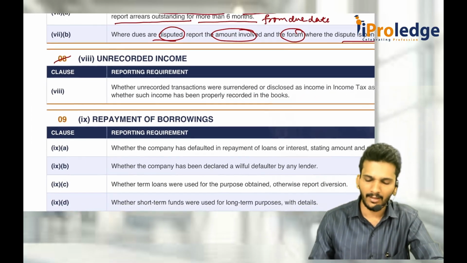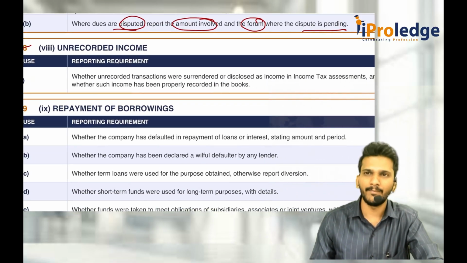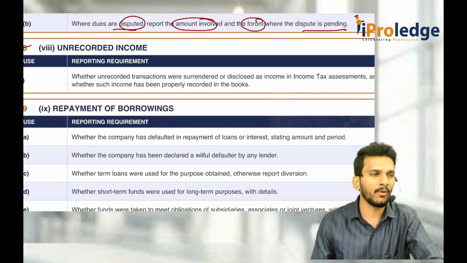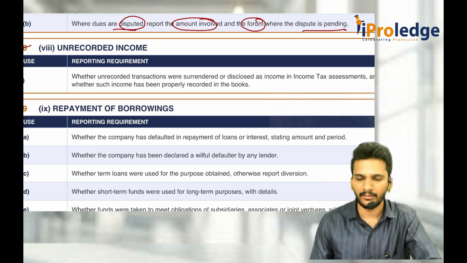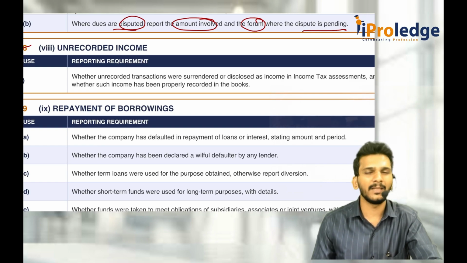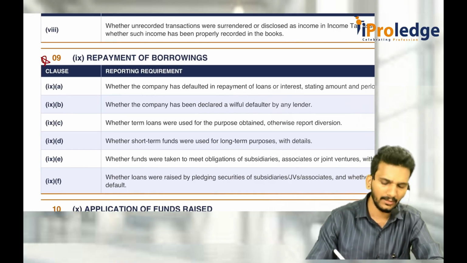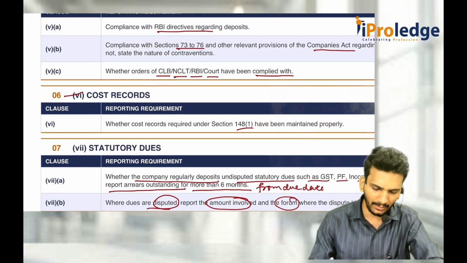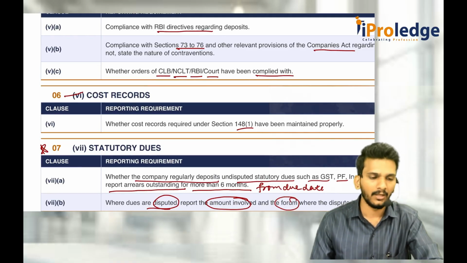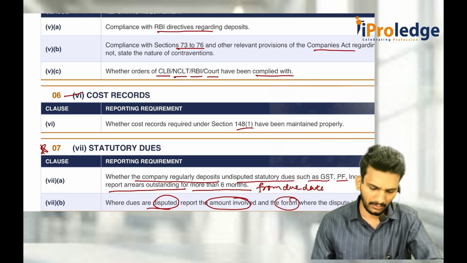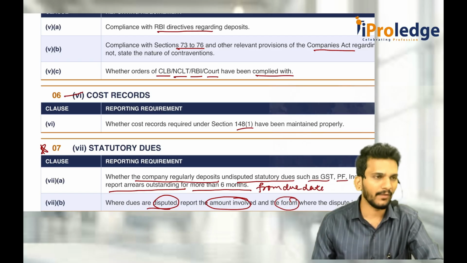Then the eighth one, unrecorded income. What is unrecorded income? Like black money. If you have created any black money which is surrendered or given anywhere, then you should deal with it in the books of accounts properly in the current year. Then clause number 9 is also important. Clause 7 is also important. Clause 9 is also important. Other ones: 1, 2, 3, 5, 7.